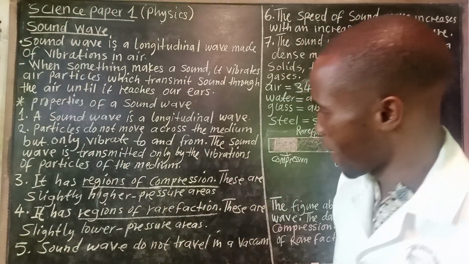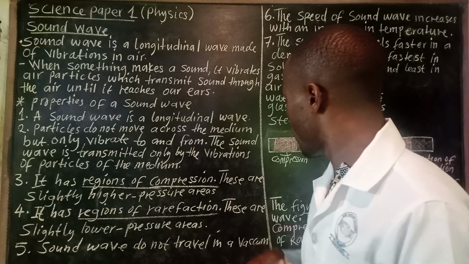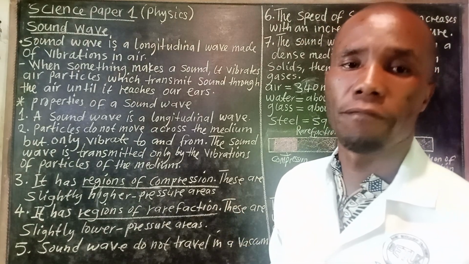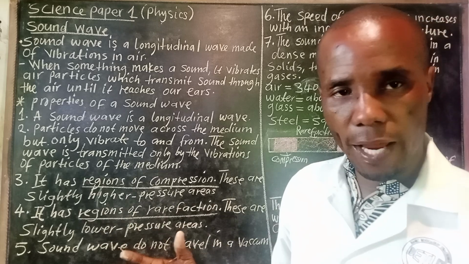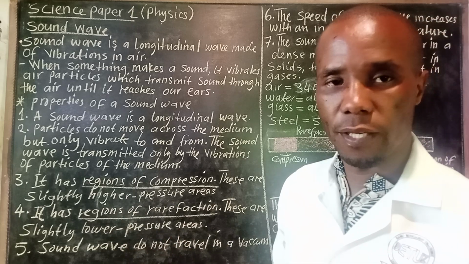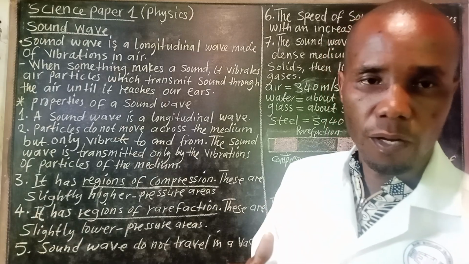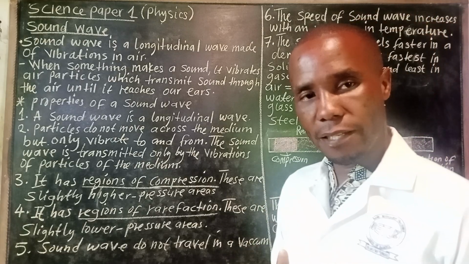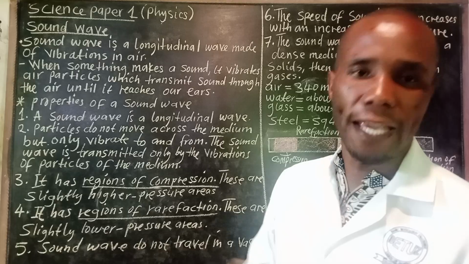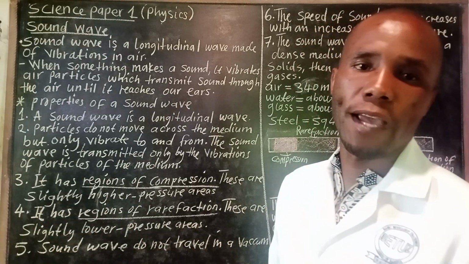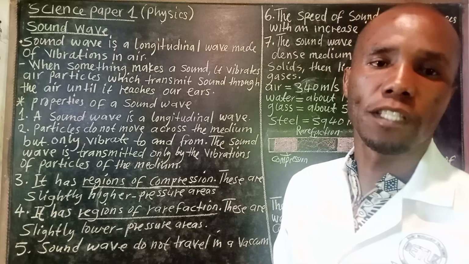Property number five. Sound wave does not travel in a vacuum. When we say a vacuum, what does that mean? Sound wave does not move in a place where there is no air. A vacuum is a place where air is not found.